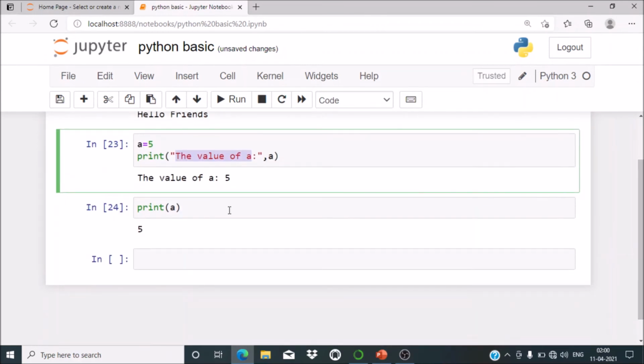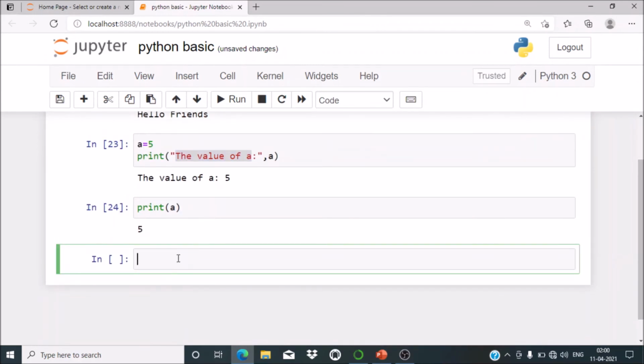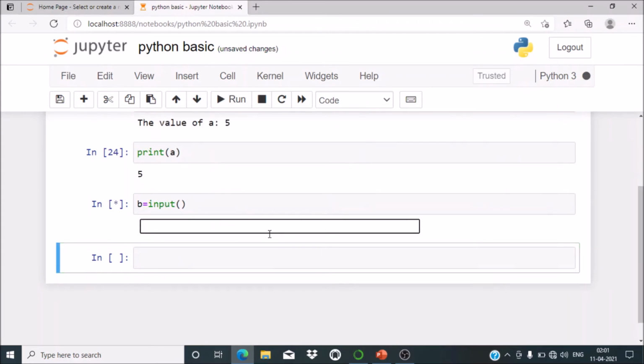Now after the print function, there is another function, the input function. The input function will accept input from the keyboard. Suppose I have variable b and I want to accept the value from the keyboard, so there is the command input and simple inverted commas. If I am not writing anything and I run it, it is still waiting for the input.